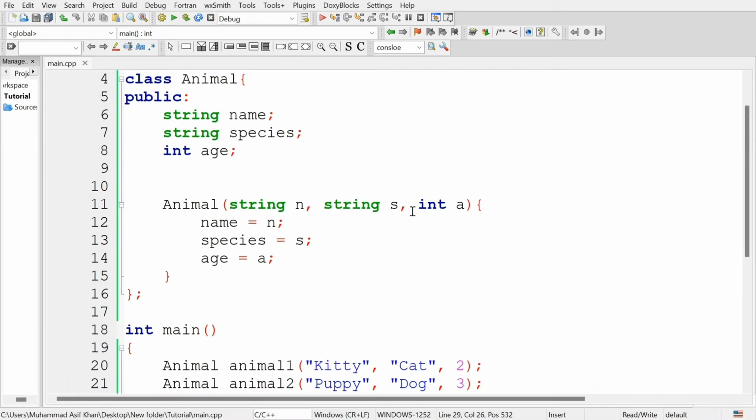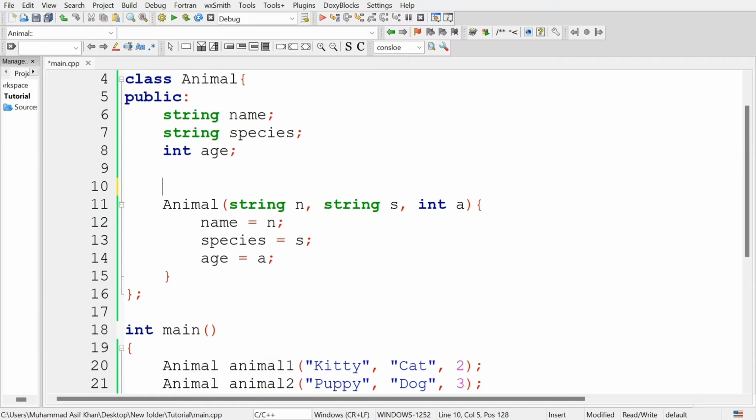A class can have more than one constructor, and this is called constructor overloading. Constructor overloading means a class can have more than one constructor. For example, if we create an object and initialize it without giving the values for different attributes, there will be a constructor of that type.